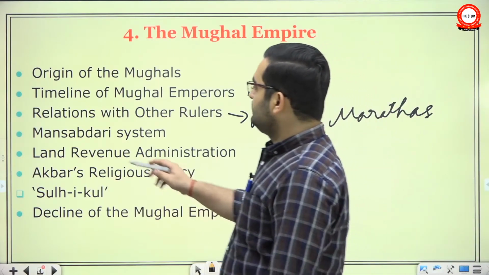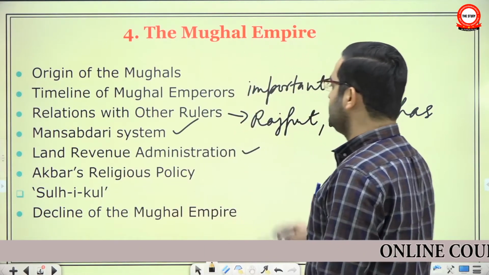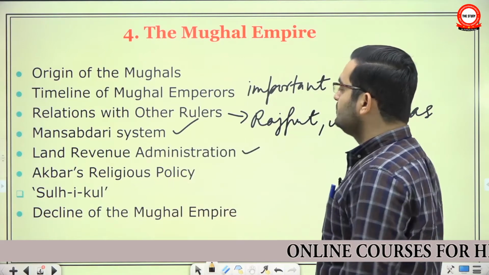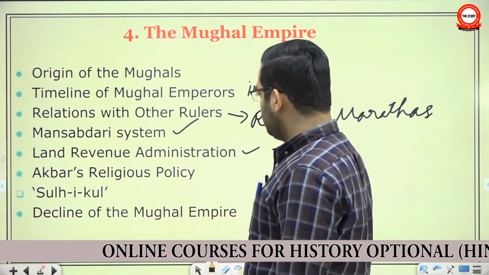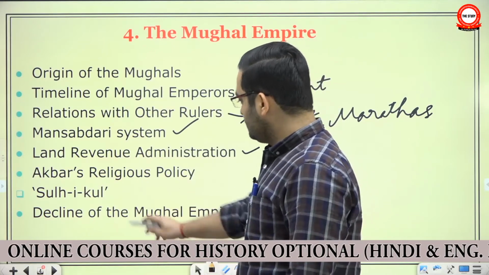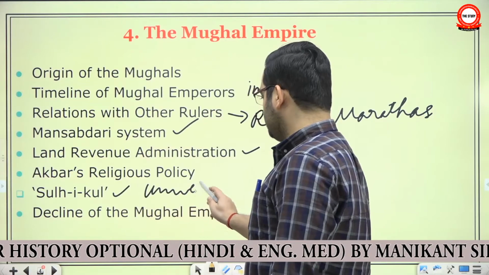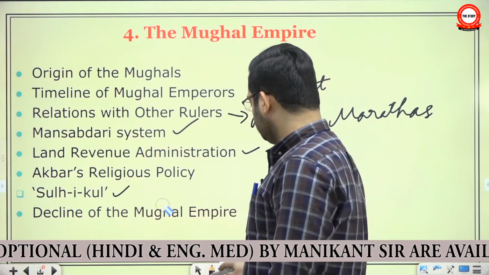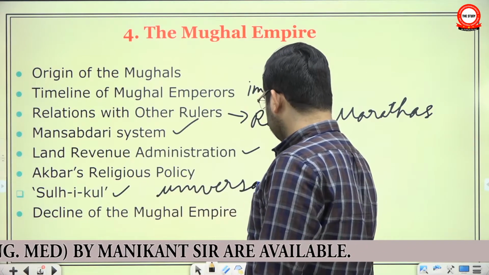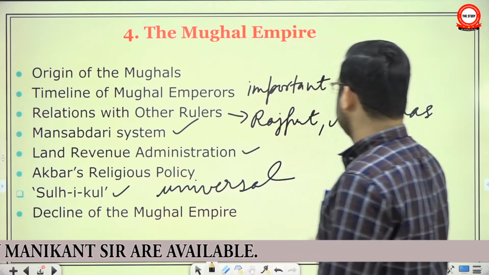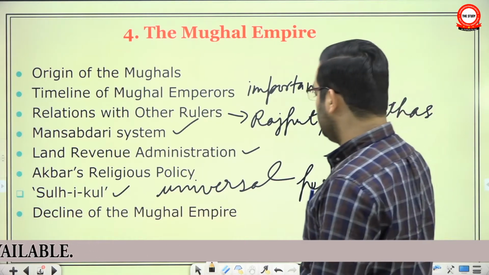And then some important features of the Mughal administration, namely Mansabdari, which was organically linked to the land revenue administration. And then we will pay specific focus on the religious policy of Akbar, especially his Sulh-i-Kul, meaning universal peace. And then at last we will look into the decline of the Mughal Empire.